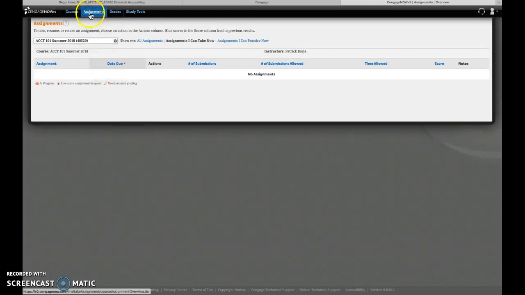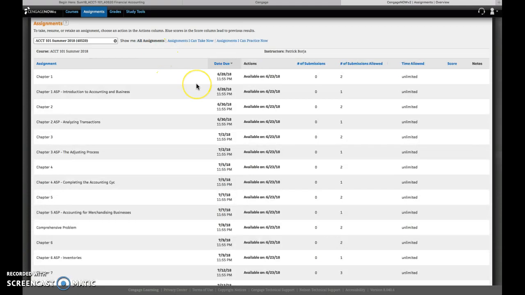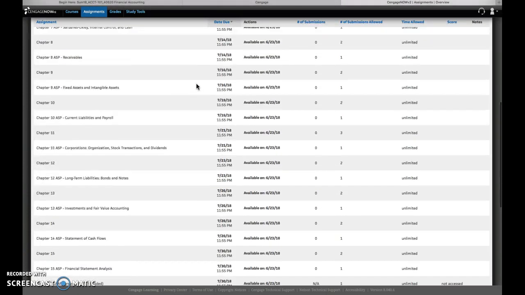And it takes me to the assignments page. Now at this point in time, since the course is not open, you're not going to see any assignments under assignments I can take now. Actually, they're going to be available shortly. If I click on all assignments, I'll be able to view what all the assignments are for the course, and they're all listed here.